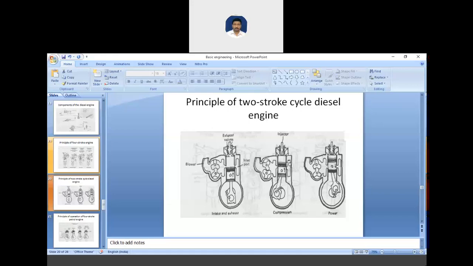The main difference between the SI and CI engine is that in SI engine, the spark is used to burn the fuel, and in CI engine we use the heat of compressed air to burn the fuel. So this is the main difference between SI and CI engine. Also, in SI engine we use petrol as a fuel, and in CI engine we use diesel as a fuel. So let's continue.